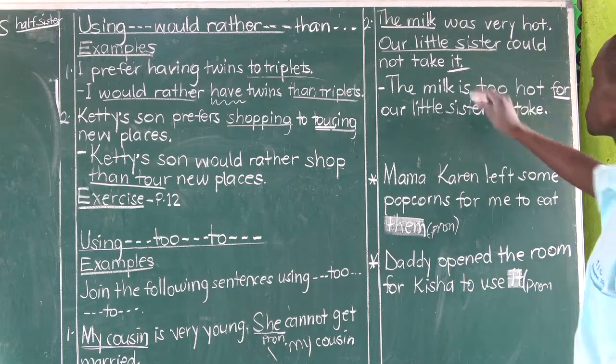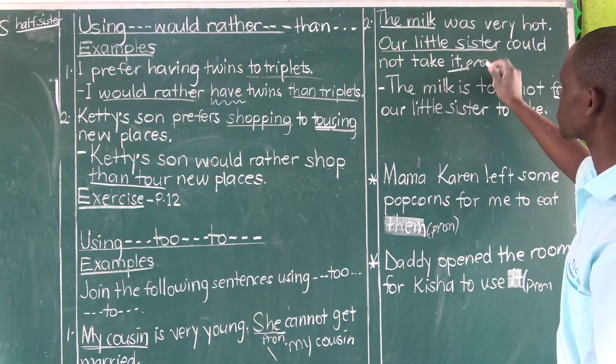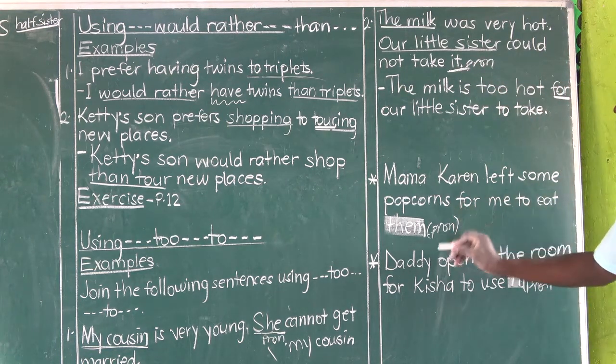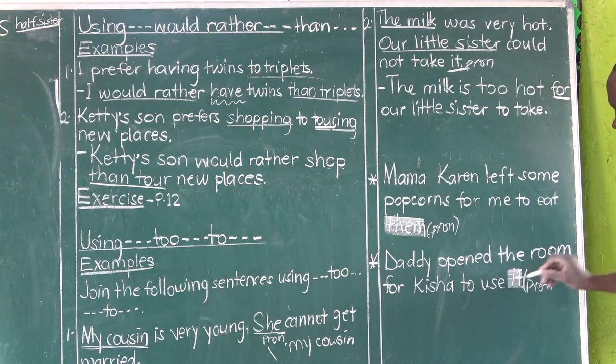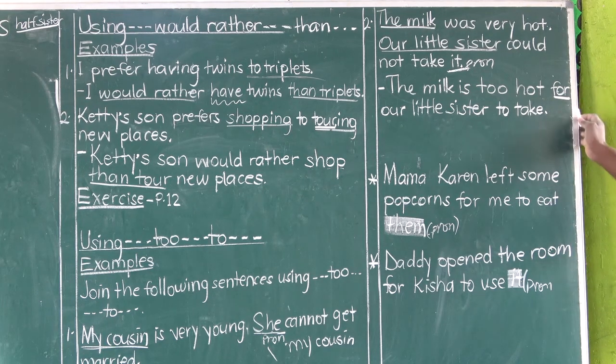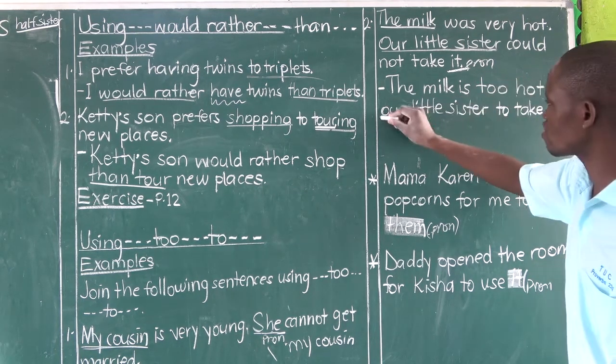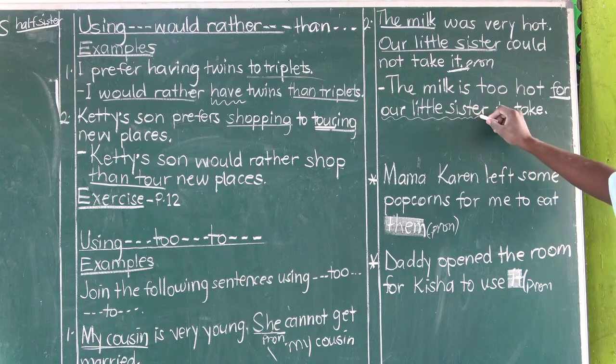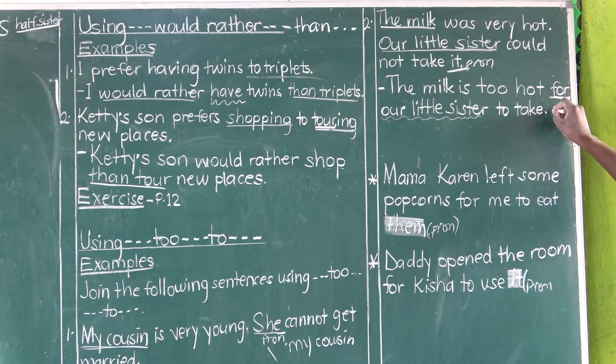Since pronouns are not needed in such sentences, we just know they are also not welcome in any position in such sentences. Why? When we use the preposition for to introduce a new subject in our sentence, we don't need the pronoun to refer to the noun talked about in the higher clause.